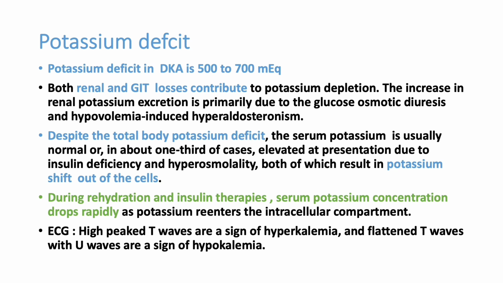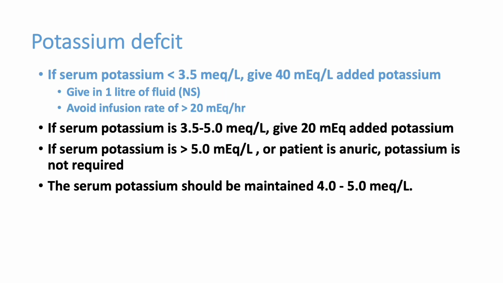The potassium deficit is somewhere around 500 to 700 milliequivalents. That should be corrected if possible, but we can see the lab values. If serum potassium is less than 3.5, give 40 milliequivalents of potassium through peripheral lines. If you need to give more than 40 milliequivalents, we have to put a central line, and through that we can give. So give potassium in 1 liter of fluid because the patient is having a fluid deficit. Add 40 milliequivalents to one side. On the other side we can give regular normal saline boluses. On one side of the hand we can give the potassium containing solution.